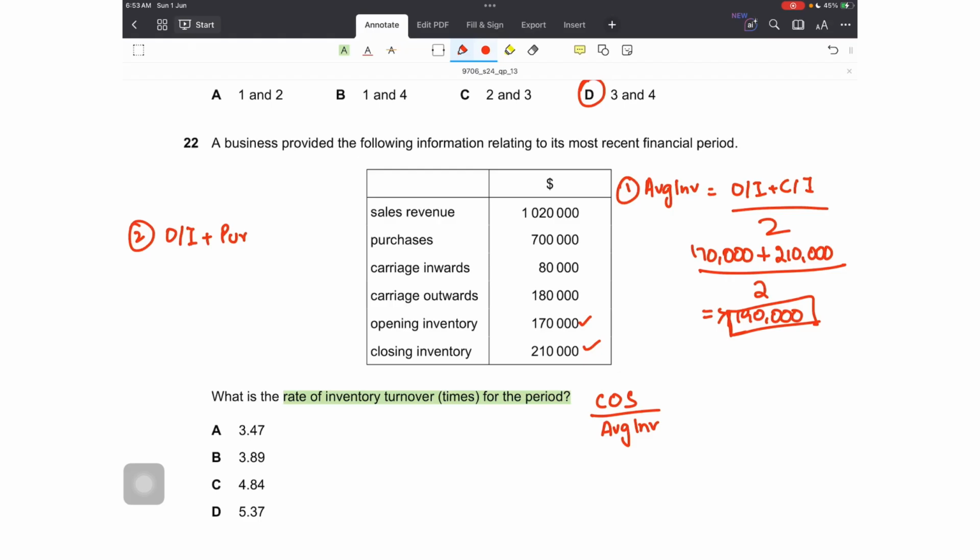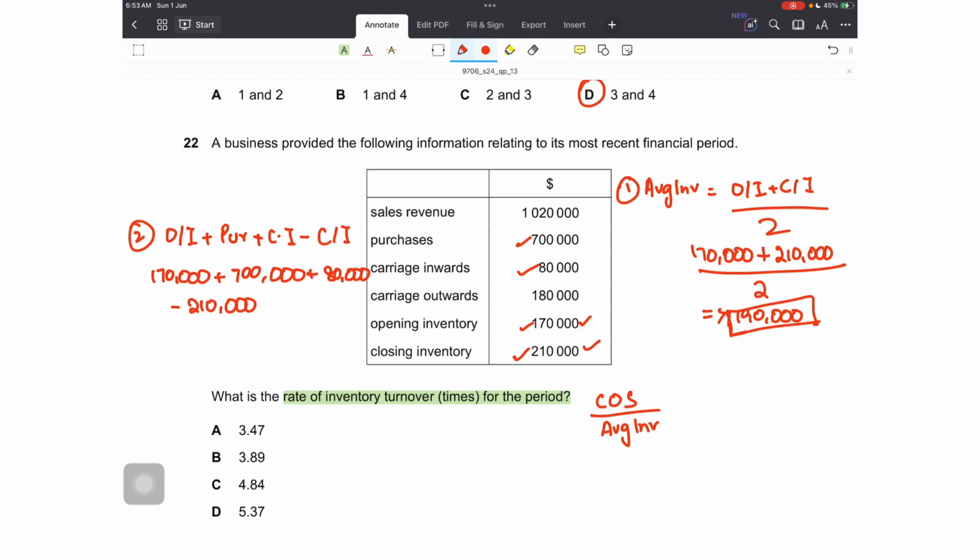If there are any inventory drawings, they are also subtracted. Plus carriage inwards minus closing inventory. So opening inventory is 170,000 plus purchases 700,000 plus carriage inwards 80,000 minus closing inventory 210,000.